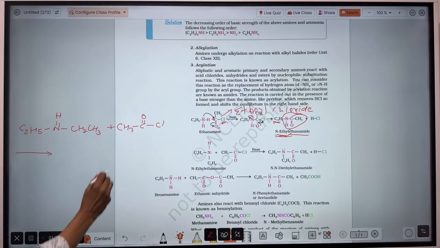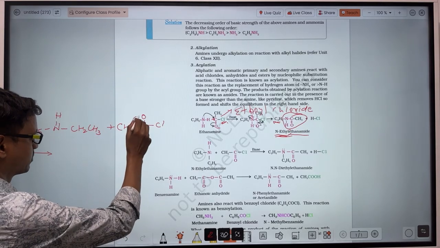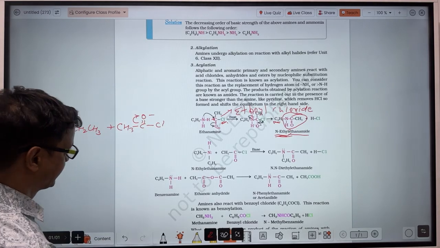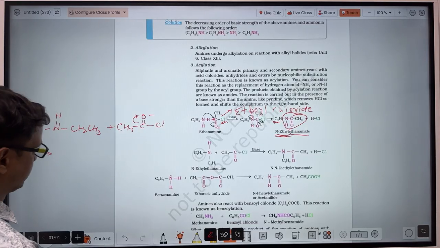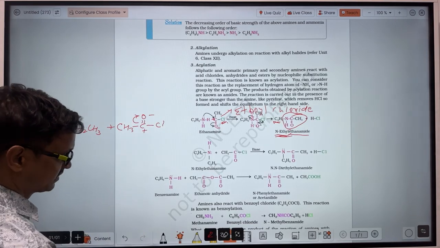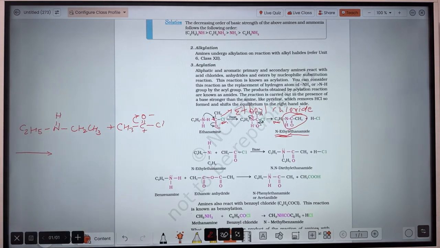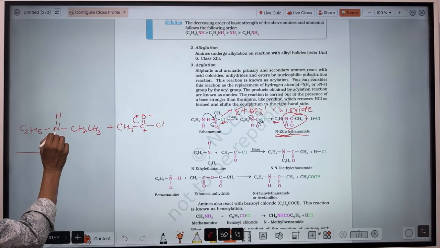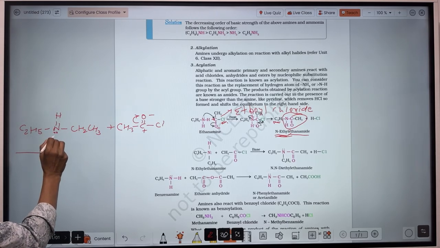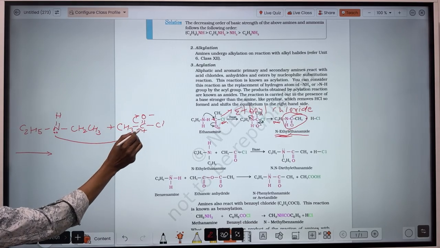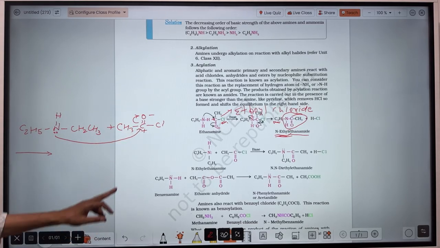What happened here? This oxygen attracts the pi electrons towards itself, so there will be a negative charge on the oxygen and a positive charge on the carbon. You are already familiar with this. Now there is a lone pair of electrons on the nitrogen atom, so this nitrogen will be attracted toward this carbon because there is a positive charge and a negative charge.